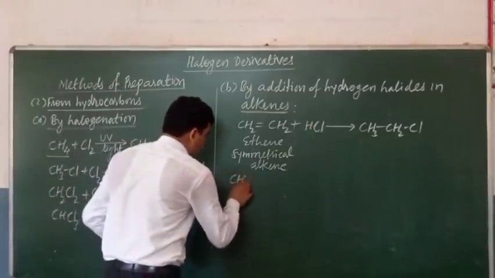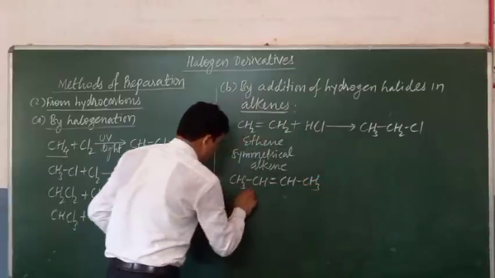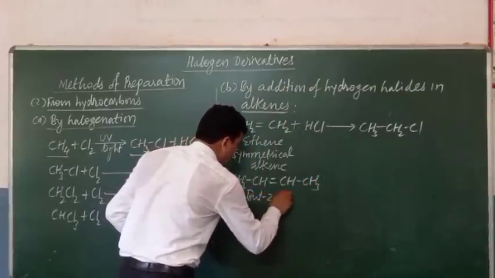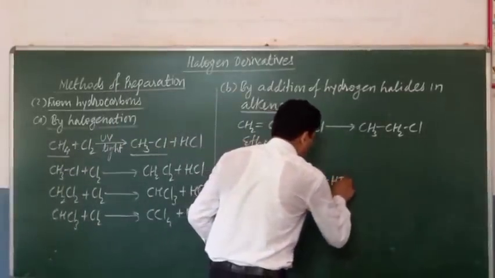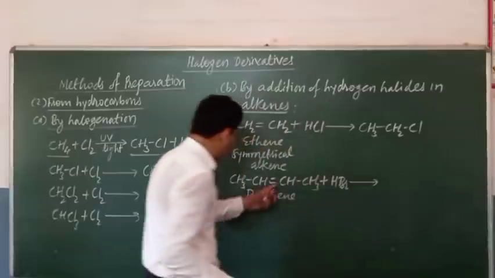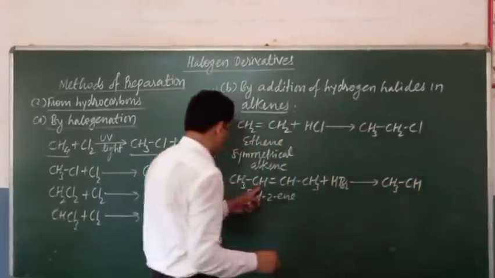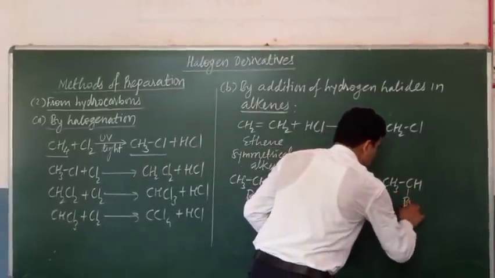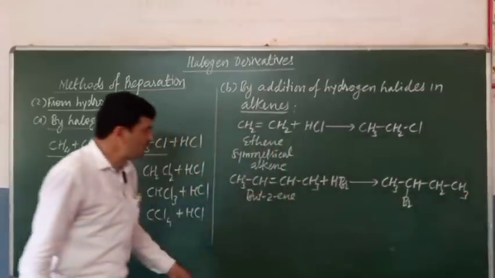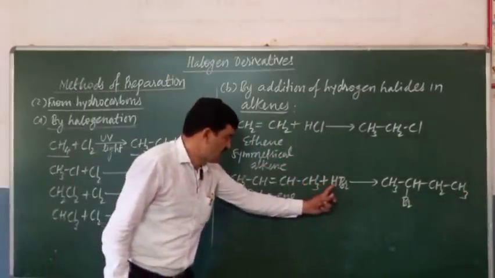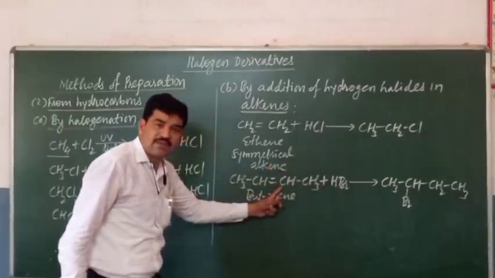We can take another example of a symmetrical alkene. Its name is but-2-ene. Here when we add a hydrogen halide such as HBr, there is the formation of CH3CHBrCH2CH3. During this addition, the hydrogen will combine with one carbon and the halogen will combine with the other carbon.